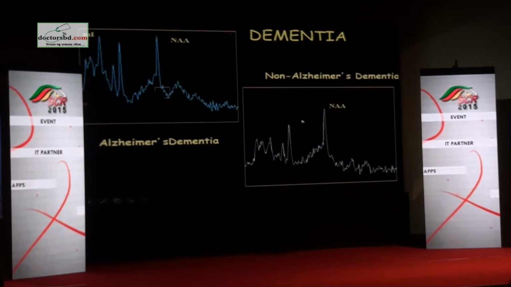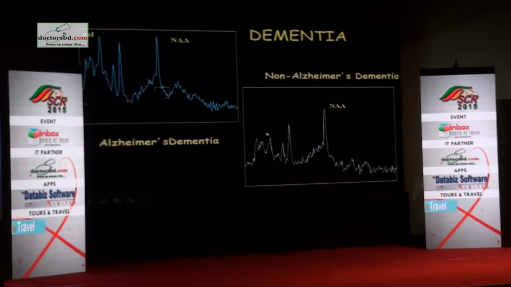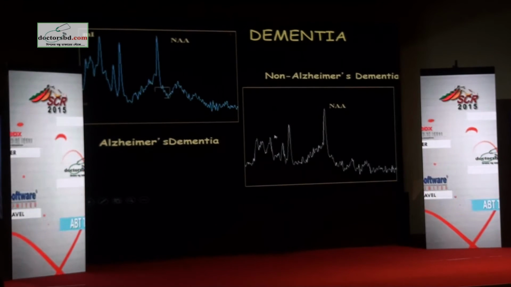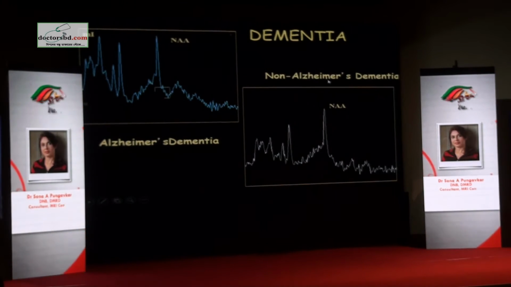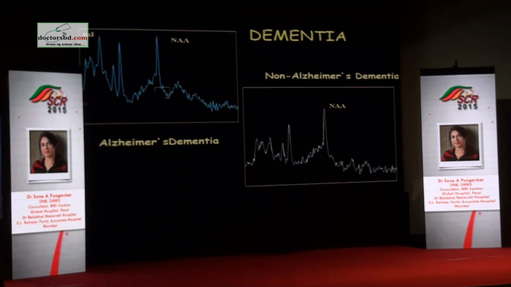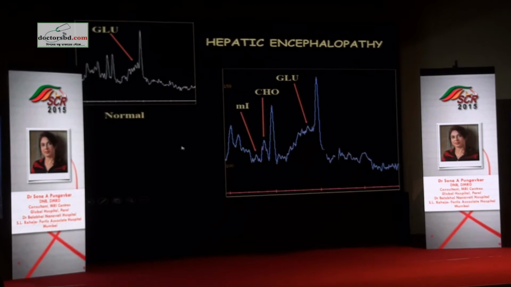Coming to this spectrum, there is slight reduction in NAA, but there is no significant elevation of MI. So then we are looking at dementia other than Alzheimer's, which could be vascular and many other causes. The same applies for the frontal region. If you had the same pattern in the frontal parenchyma, you would think of frontotemporal dementia.